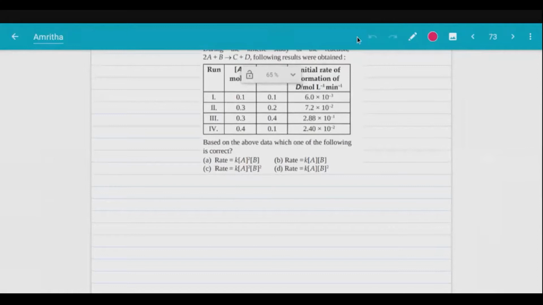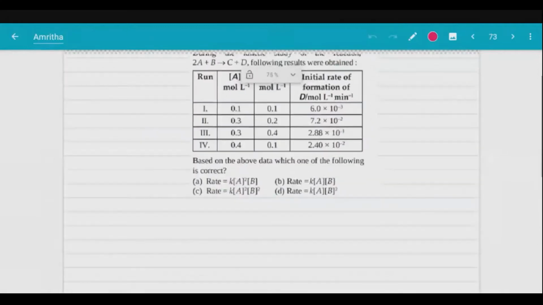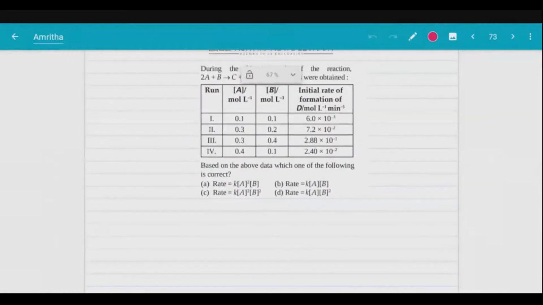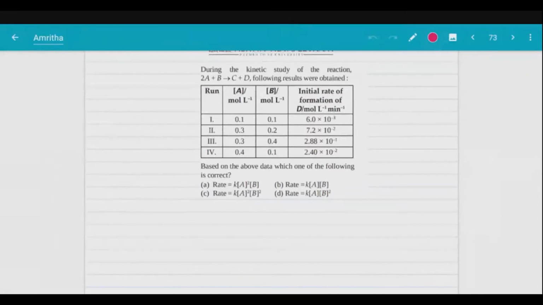Okay, fine. Look at this question. This question is from Kinetics. Okay. From Kinetics, basically, what is Kinetics? Kinetics is all about studying how fast a reaction is or how slow a reaction is, obviously to study the rate of a reaction, the speed of a reaction, whether it is slow or very fast reactions.